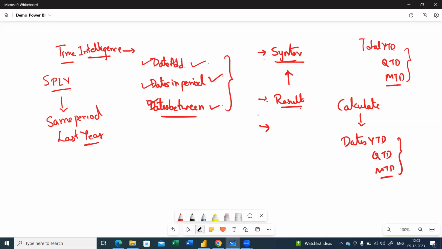You can go through the syntax of the remaining time intelligence DAX functions on your own. Now, I will be focusing more on the interview perspective, where these are the general time intelligence DAX functions that we have discussed so far. Is that clear? Got it.